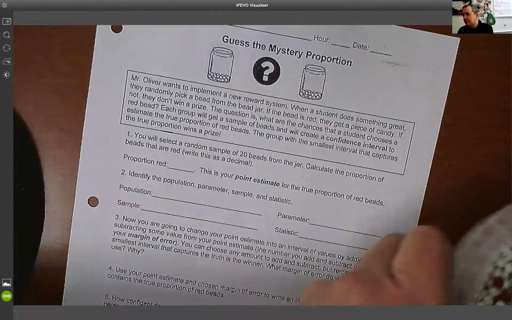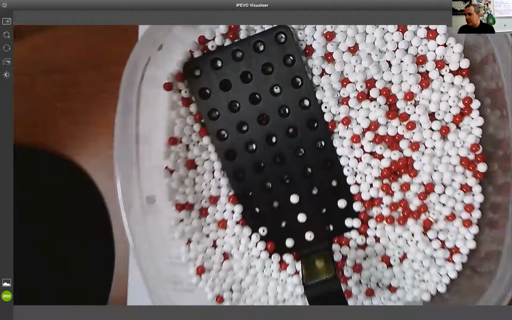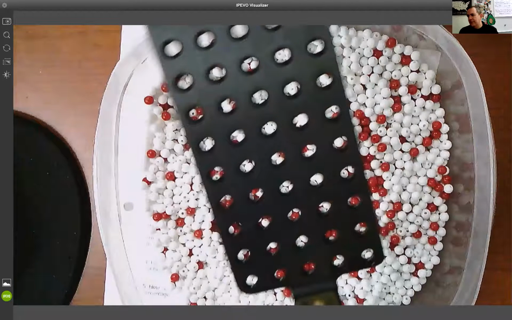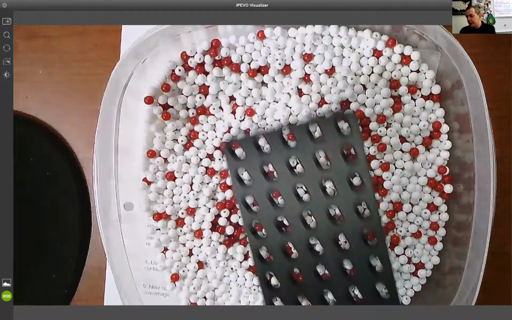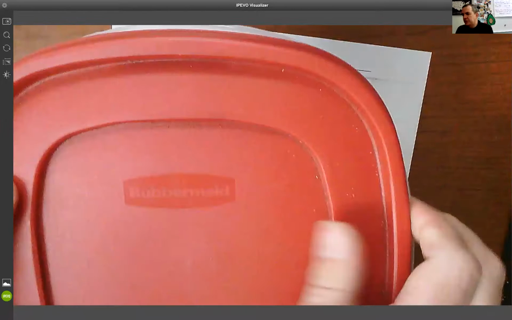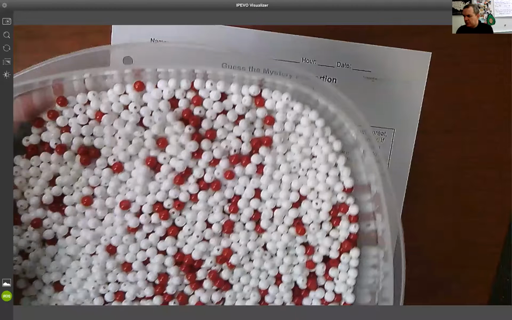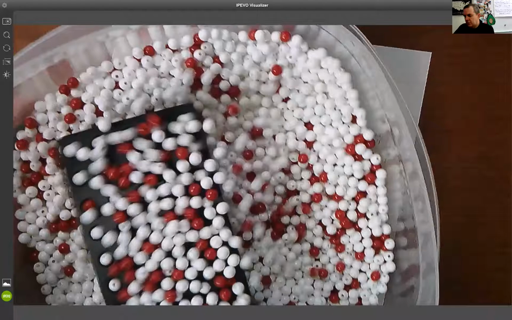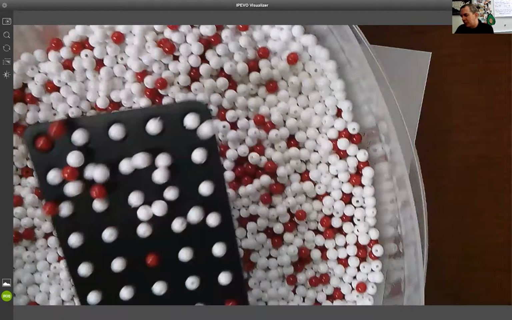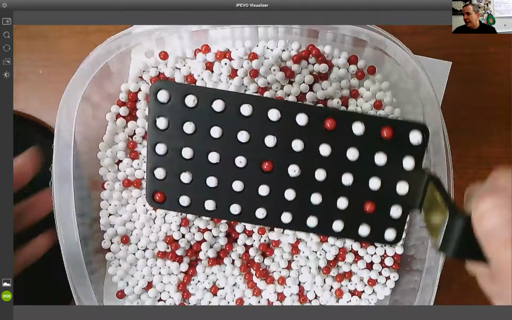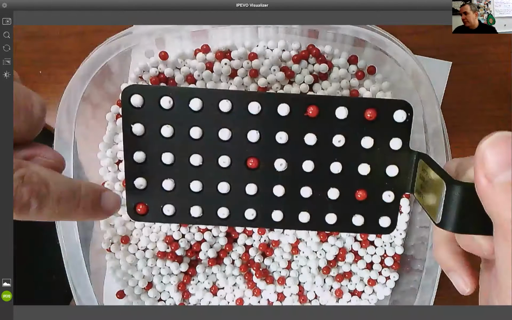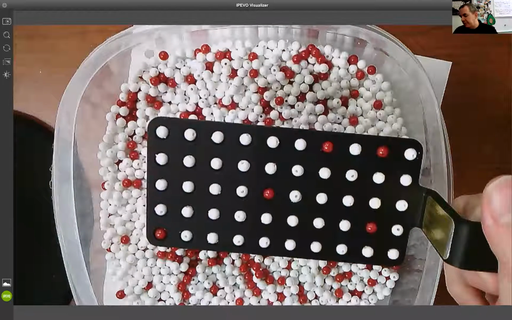So what's going to happen is we got this thing of beads and I'm going to try and get it as high as I possibly can. So what will happen is we got this paddle. And this paddle actually has space for 50 beads. So what's going to happen is we're going to take the beads, mix them up, make sure that they're shuffled. Then what we're going to do is we're going to stick this paddle in, shake it, and pull it out full. And what we're going to say is, okay, I got a paddle here, and if I count there, I got 1, 2, 3, 4, 5 beads. So 5 beads out of 50.